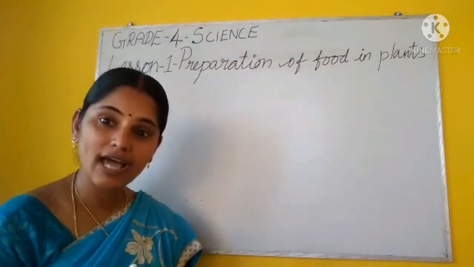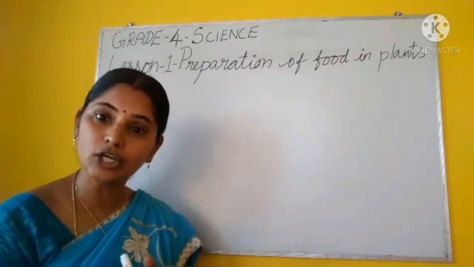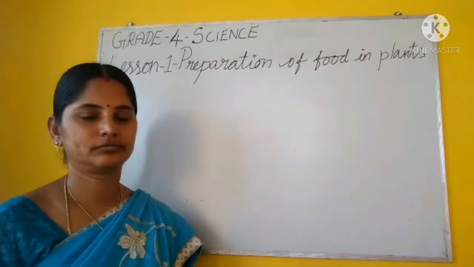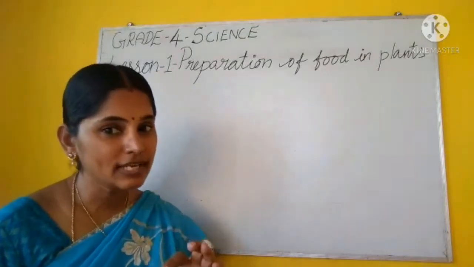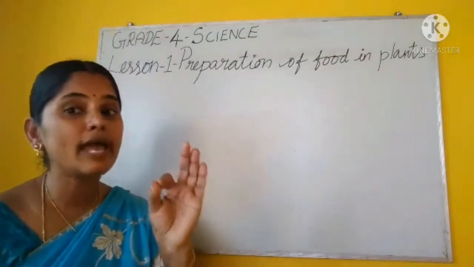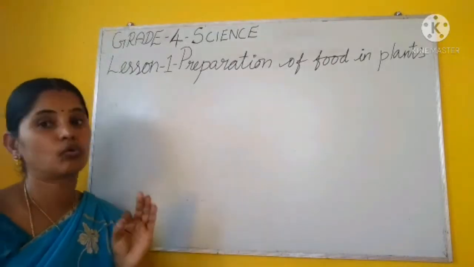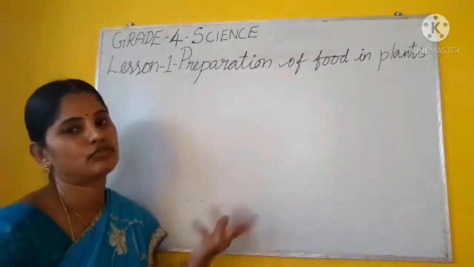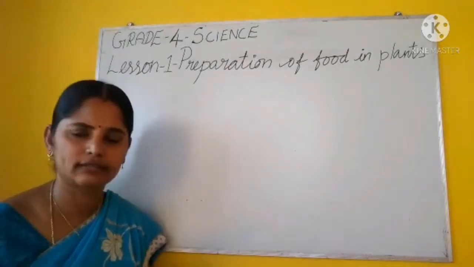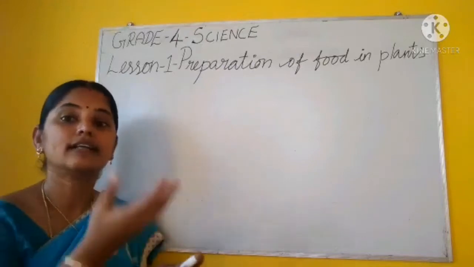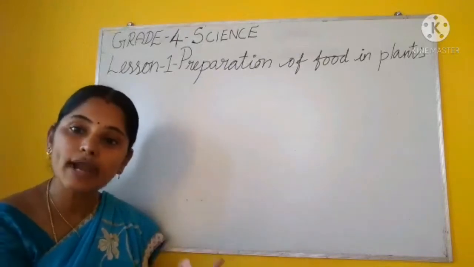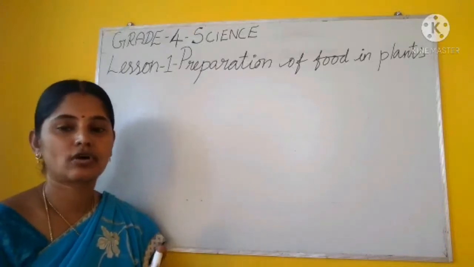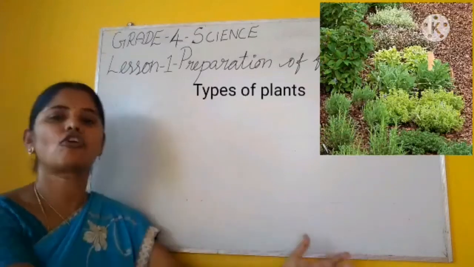Whereas plants have the ability to prepare their own food. Listen carefully. We are depending on plants for our food. We are cooking, that is different, but the food is provided by the plants. Clear, children? Okay?